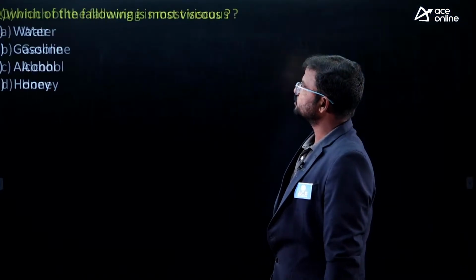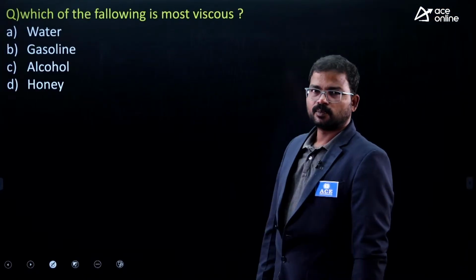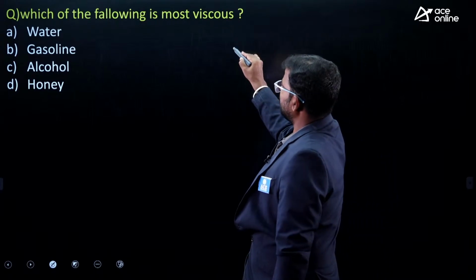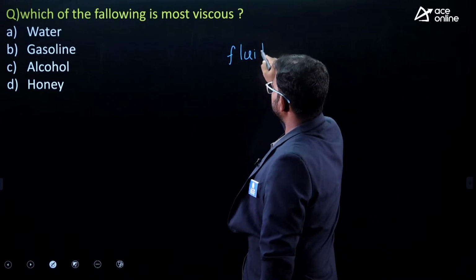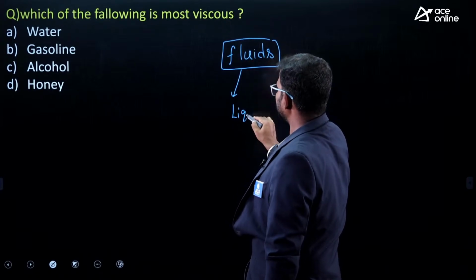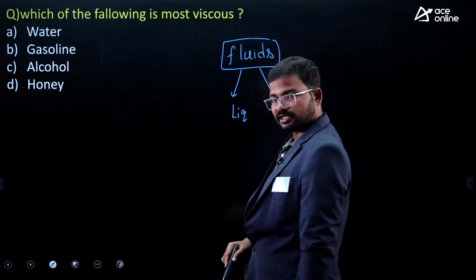Okay, so next one, which of the following is most viscous? Actually, fluids mean liquids and gases at the same time. These two do not have a rigid shape.